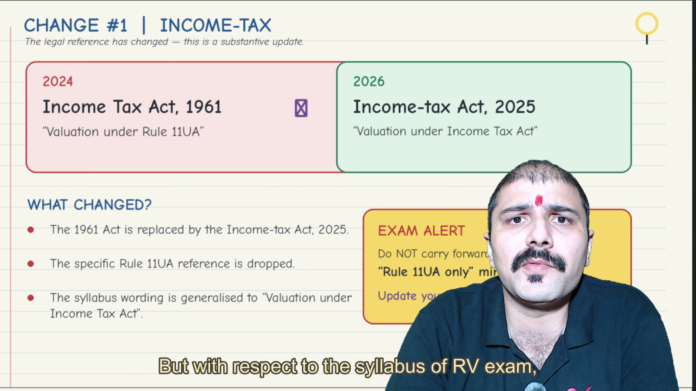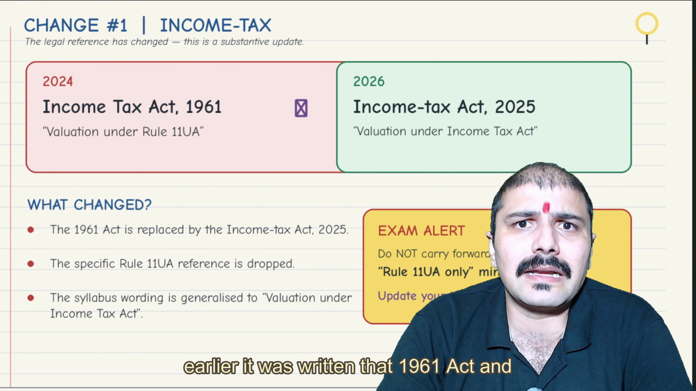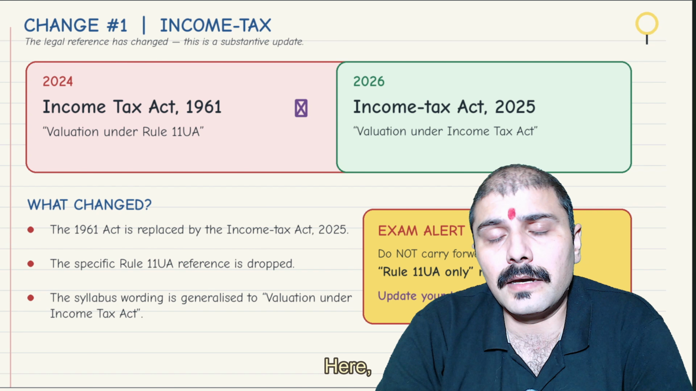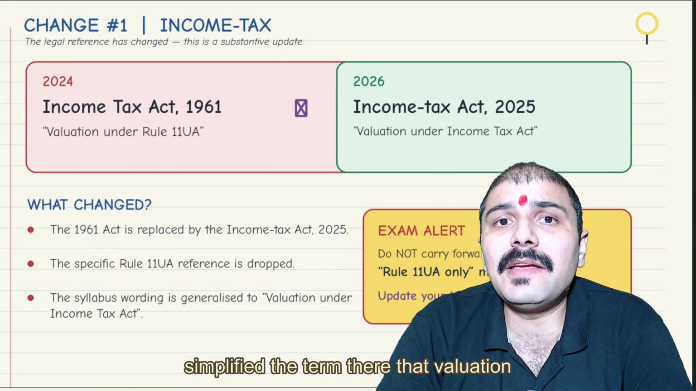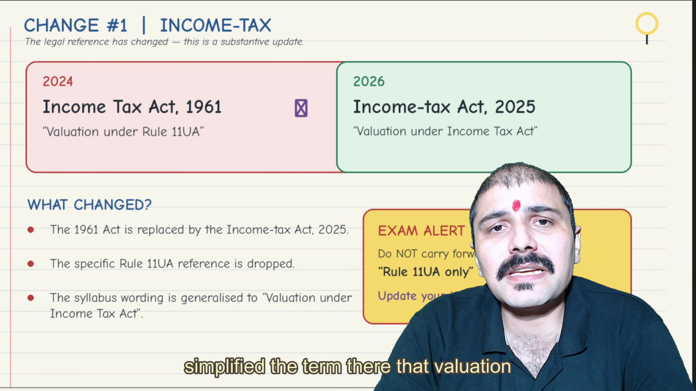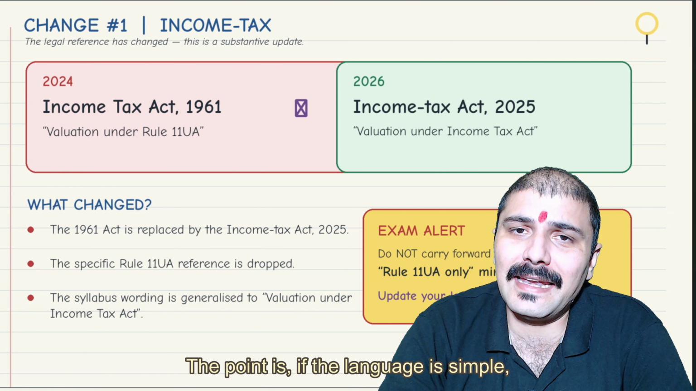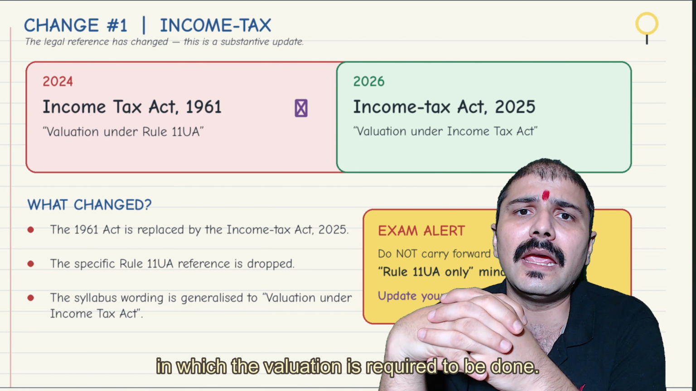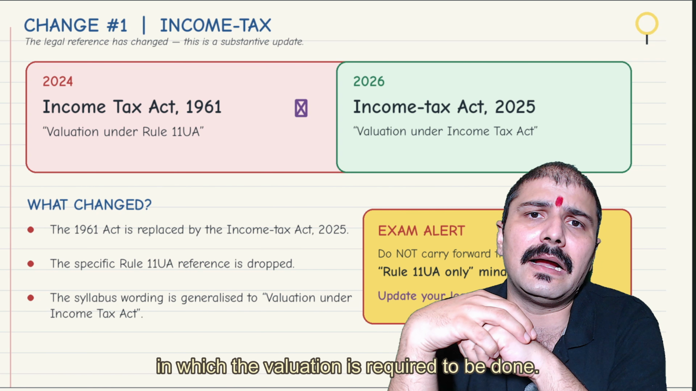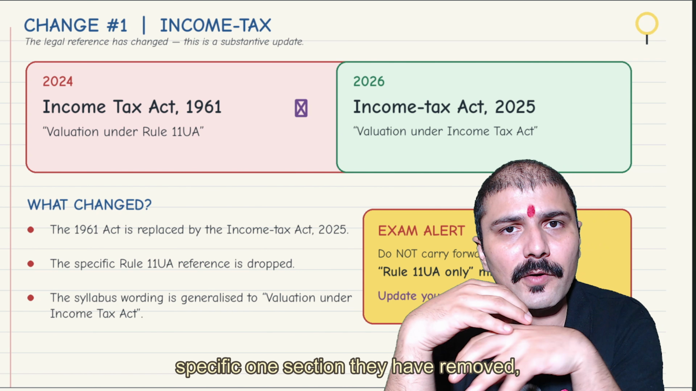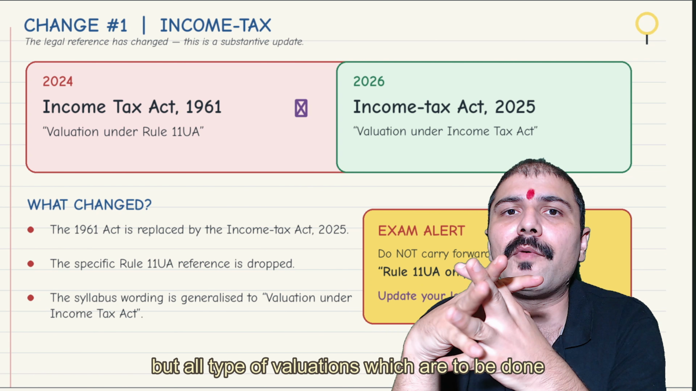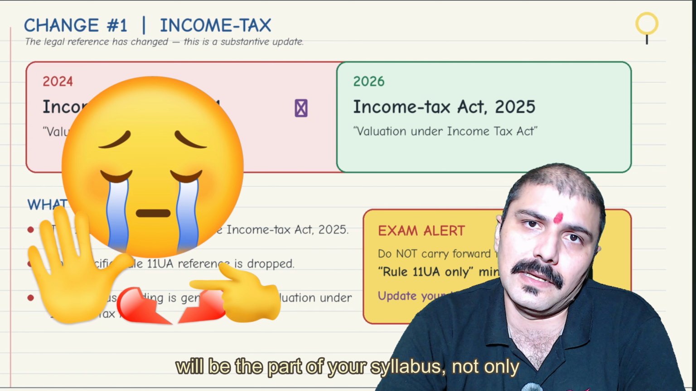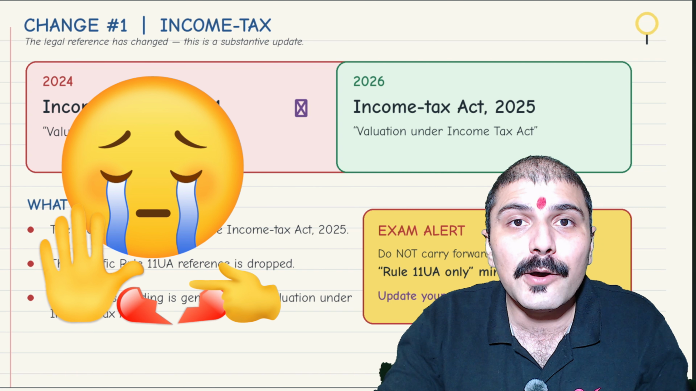But with respect to the syllabus of the RV exam, earlier it was written as the 1961 Act, to be read with Rule 11UA for valuation. Under the new syllabus, they have simplified the term to valuation under the Income Tax Act. The point is, they are asking you to read each and every section in which valuation is required to be done under the new income tax law. They have removed the specific section, but all types of valuations under income tax law will be part of your syllabus, not only 11UA. So the syllabus has widened.